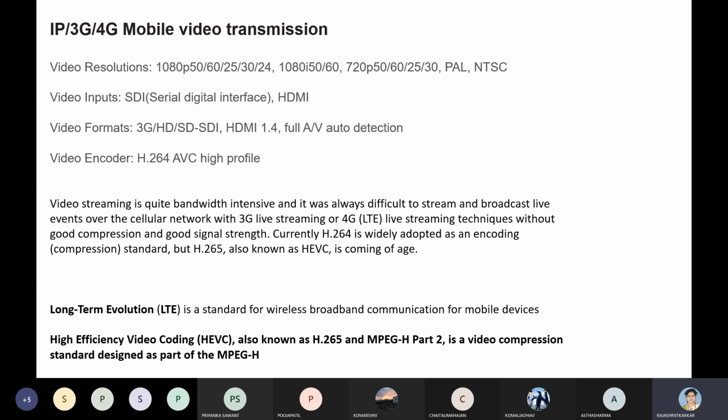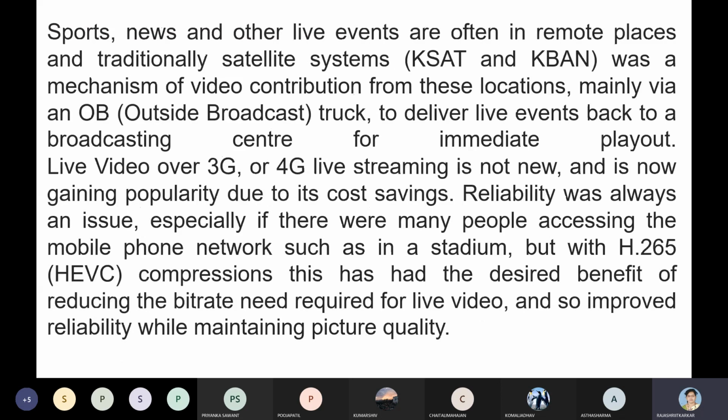So it's a high efficiency video encoding technique which has been used, and it is a compression technique specifically used for MPEG-H. So this is specifically the standard, or the features, which are being used for 4G or 3G video transmissions. With these features, it's easy to understand what a 4G or 3G transmission system could be, correct?